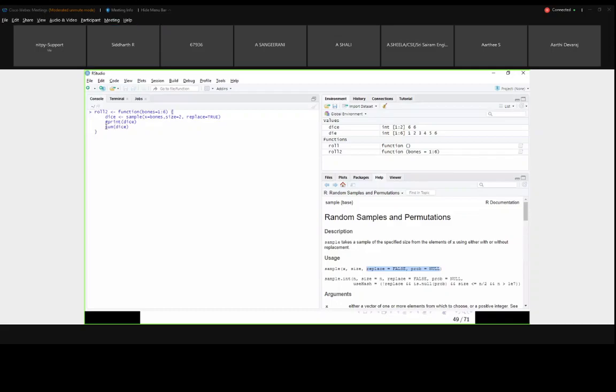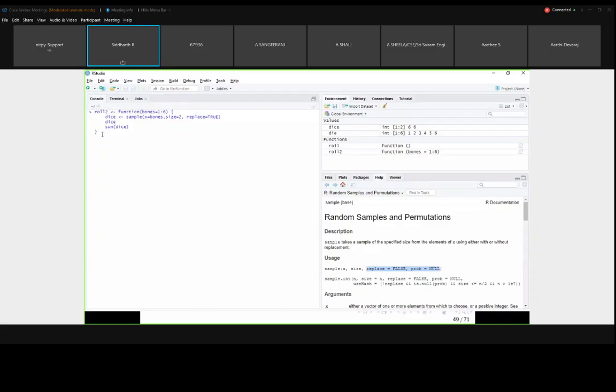Here I am removing this. Instead of print, I am just providing dice.